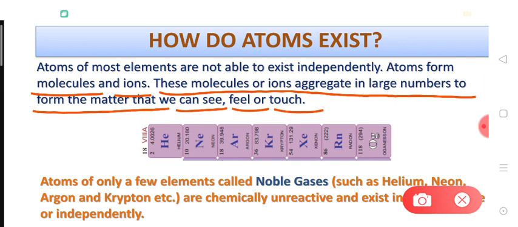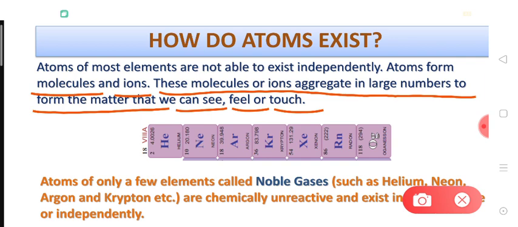So dear students, the case is that with most of the elements, atoms are either bonded with the same type of atoms, meaning atoms of the same element, or they are bonded with the atoms of different elements.